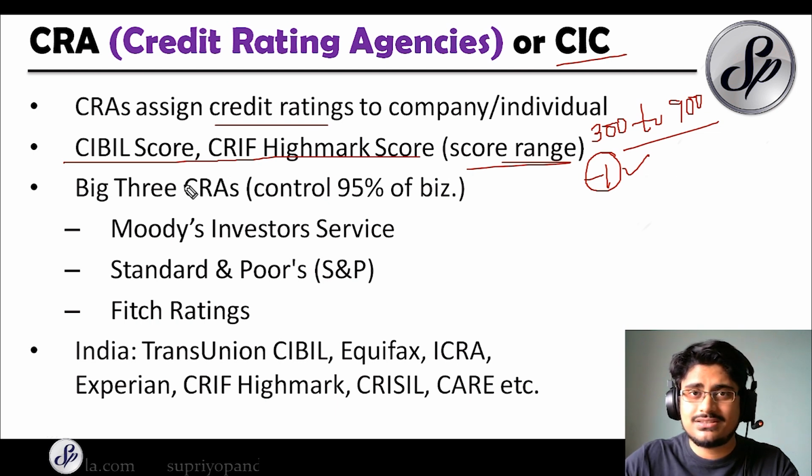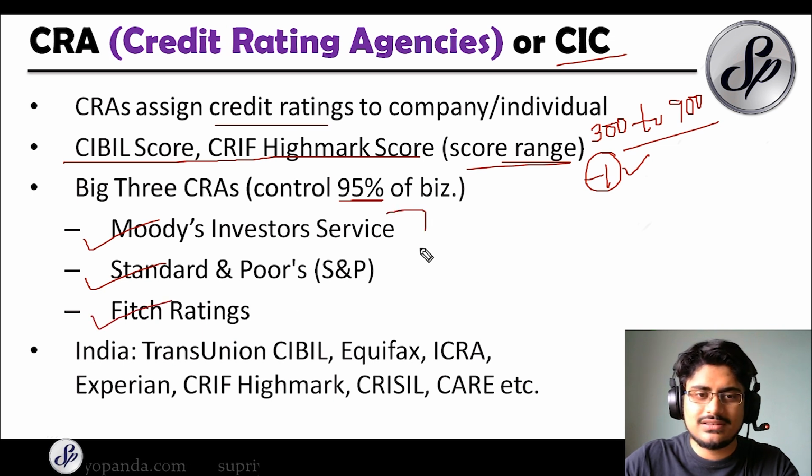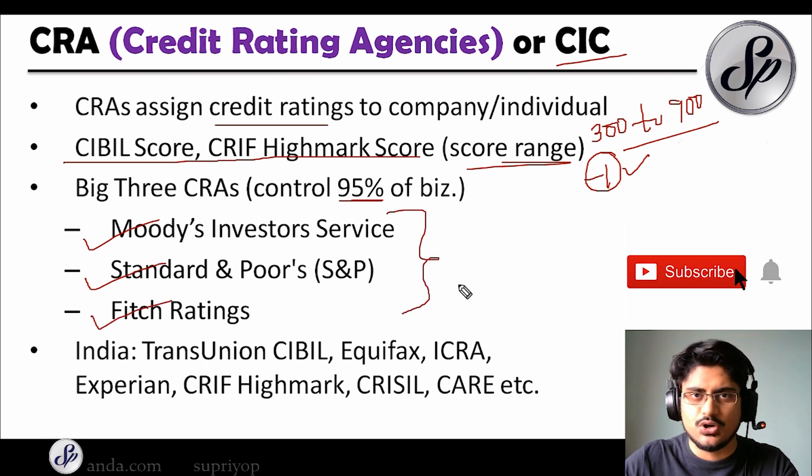And the big three credit rating agencies in the world control 95% of all the world business. They are Moody's Investor Service, Standard & Poor's, S&P, and the Fitch Ratings. All three of them have their headquarters in New York, USA. So remember that, and they are the most important and the most influential credit rating agencies in the entire world.